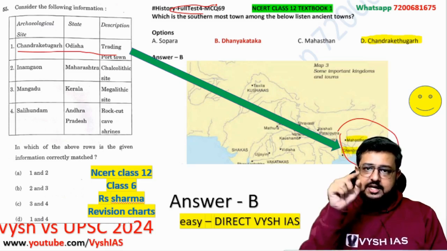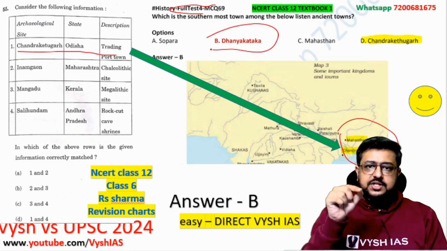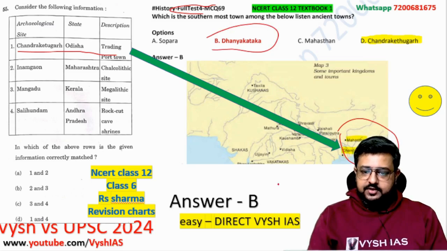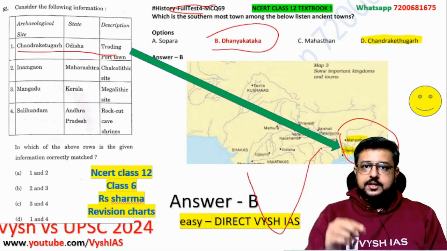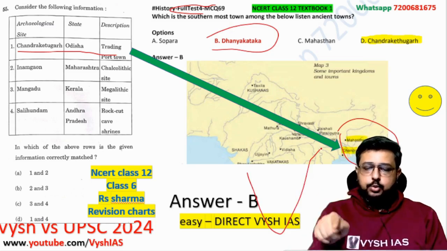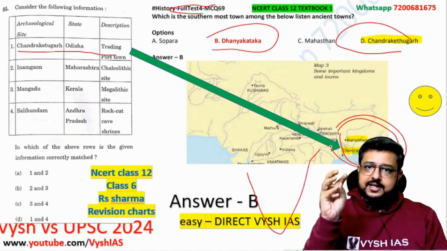And I told you, from this map only, see this question, where is Dhanyakataka? It's in Andhra. That was the question which came in 2023 prelims. And that is in the same map. This map, I have just snipped it. If you complete this map right down, Dhanyakataka is there in the Andhra Pradesh area. That map only, I made another question showing different other regions in which Chandraketu is also marked. And here in the map also it is marked. It is in the West Bengal Delta area and not in Orissa.